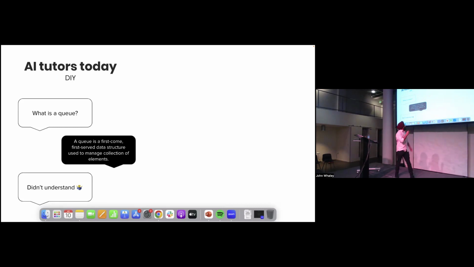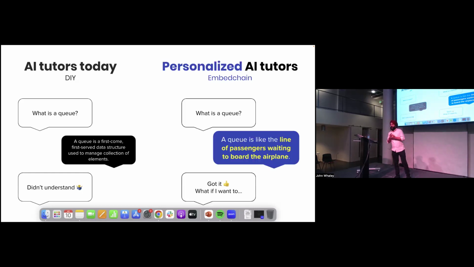Khan Academy's stated goal is to create a personal AI tutor for everyone in the world. But with the current solutions out there, every learner gets the same textbook answer, regardless of their background or learning journey. But what if Khan Academy was using Embedchain? They would be truly able to create a personalized AI solution for everyone in the world.